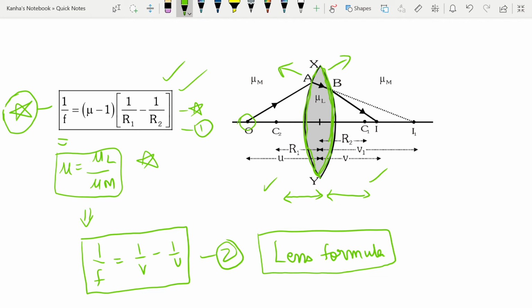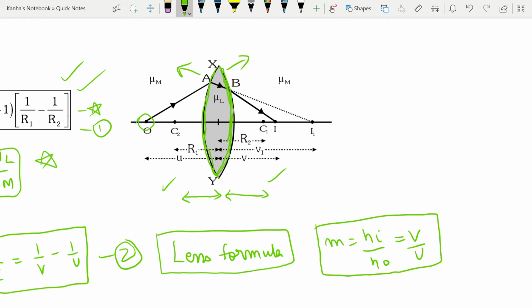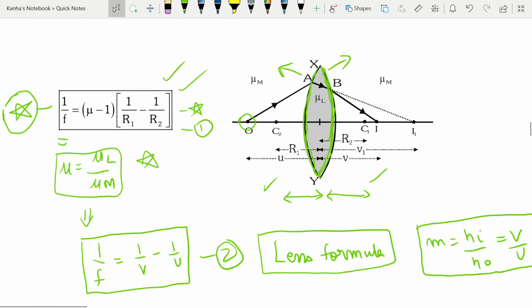In this case, both your radii of curvature will be the same. And to calculate the magnification, you have another formula. Magnification m is nothing but h of image by h of object, height of image by height of object, is equal to v by u. Note that it is equal to v by u here; for the previous case, we had minus v by u. The sign convention remains the same: if you're going in the direction of light, you'll take those distances as positive, and distances above the principal axis are also taken as positive.